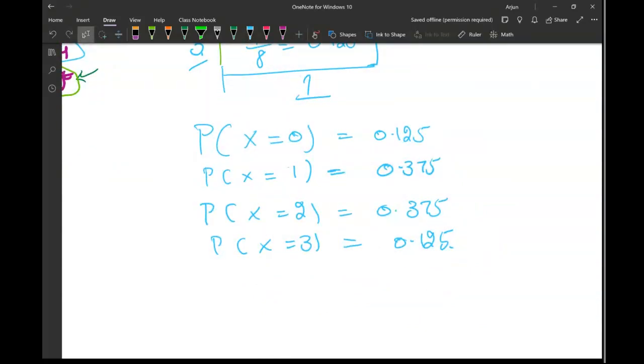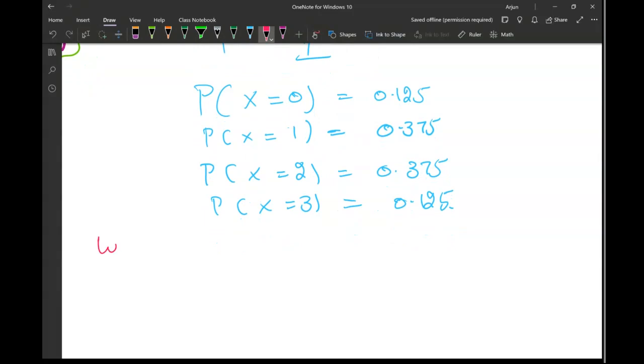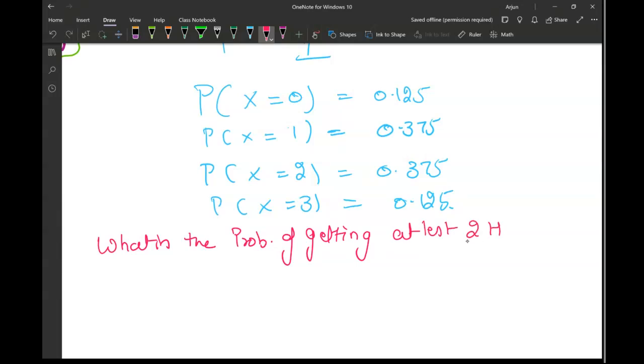Now I'm gonna modify this question a little bit, and can I try and play with this? I'm gonna ask you, what is the probability of getting at least two heads? So means probability of x should be greater than equal to.